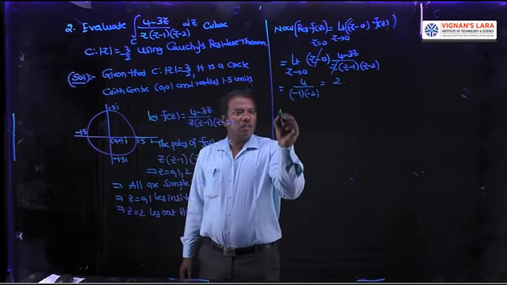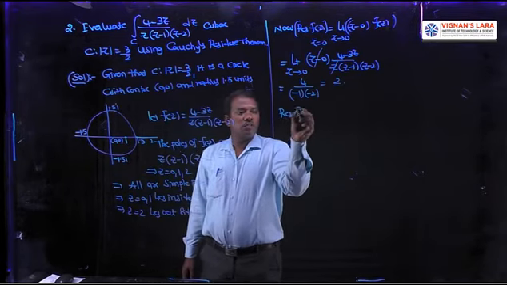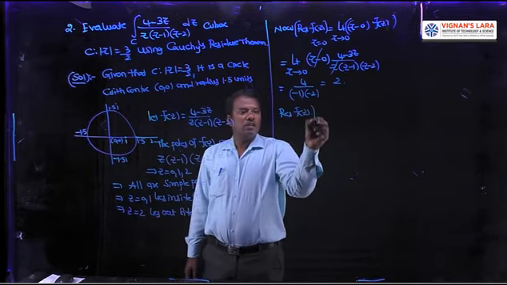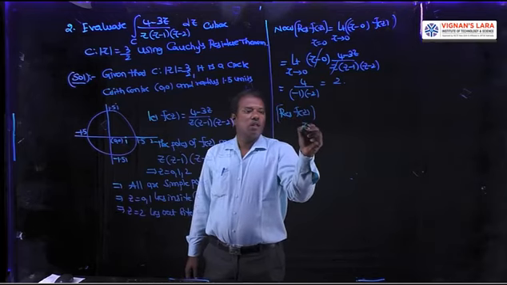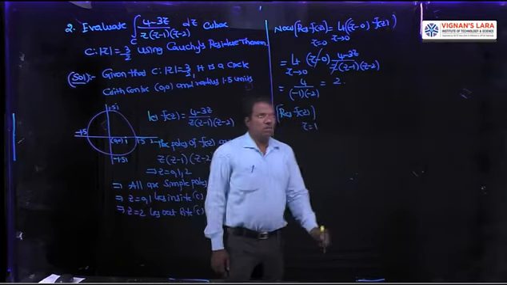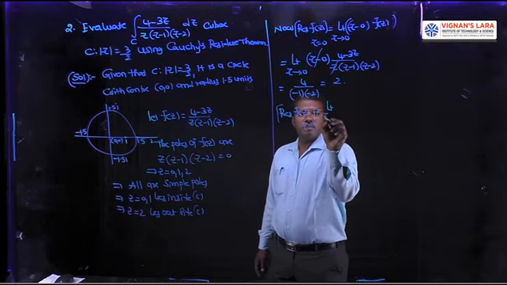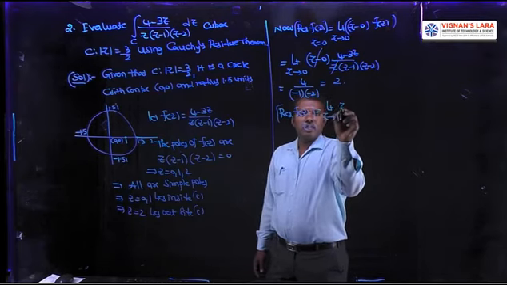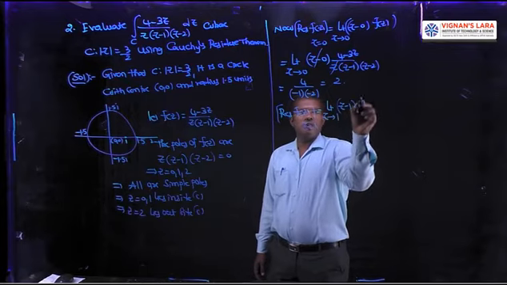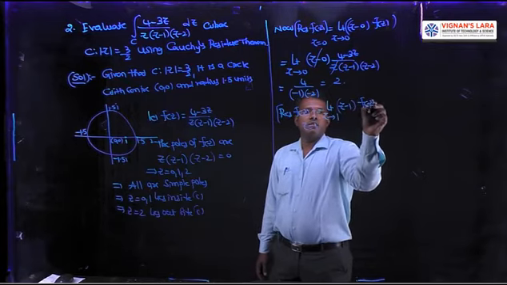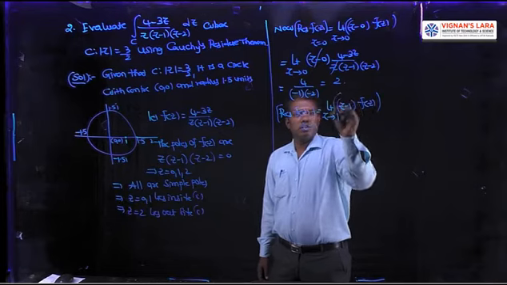Next, calculate the residue of the function at z equal to 1. It is the limit as z tends to 1 of (z minus 1) into f of z. This is the formula for the residue at z equal to 1.